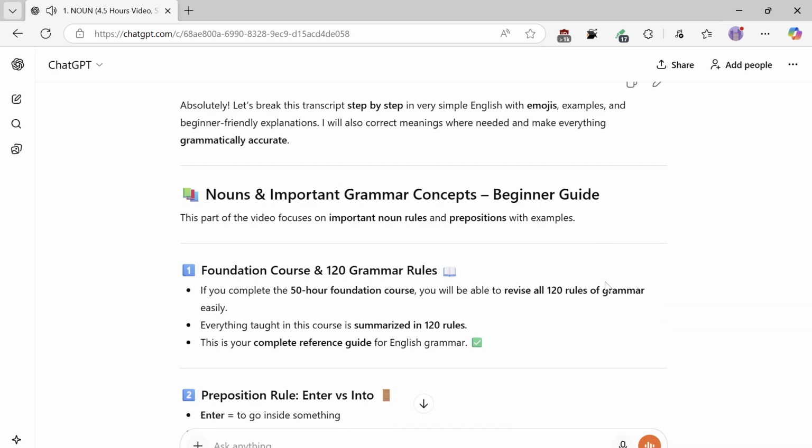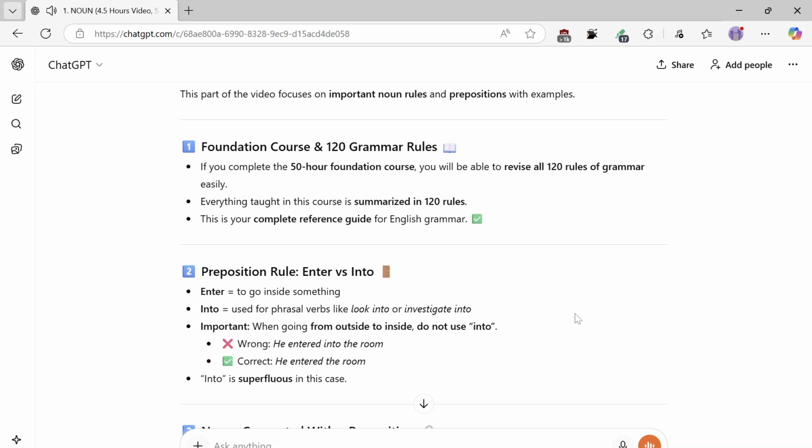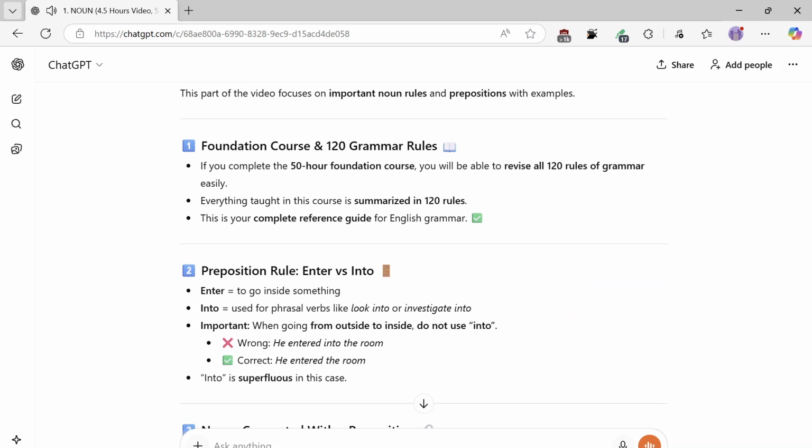Beginner guide. This part of the video focuses on important noun rules and prepositions with examples. Foundation course and 120 grammar rules. If you complete the 50-hour foundation course, you will be able to revise all 120 rules of grammar easily. Everything taught in this course is summarized in 120 rules. This is your complete reference guide for English grammar.